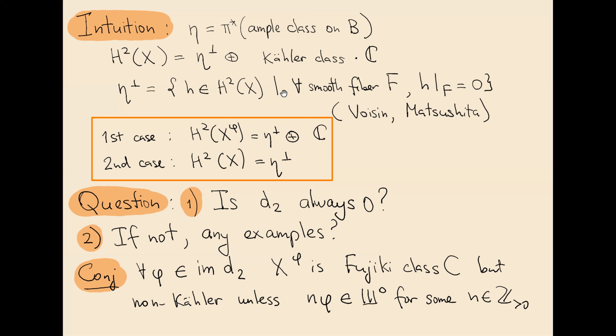And conjecturally, assuming that this case occurs, for every phi which is in the image of D2, X phi would still be Fujiki class C, which makes sense because there's a class which restricts to an empty class on every fiber. But it would probably be non-Kähler. Well, unless we are in the first case, when some power of the class is in the Shafarevich-Tate group. And examples of holomorphic symplectic manifolds which are in Fujiki class C but which are not Kähler, they exist. So it's possible.